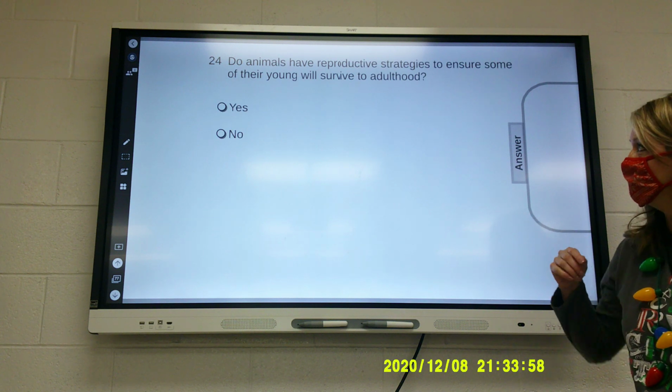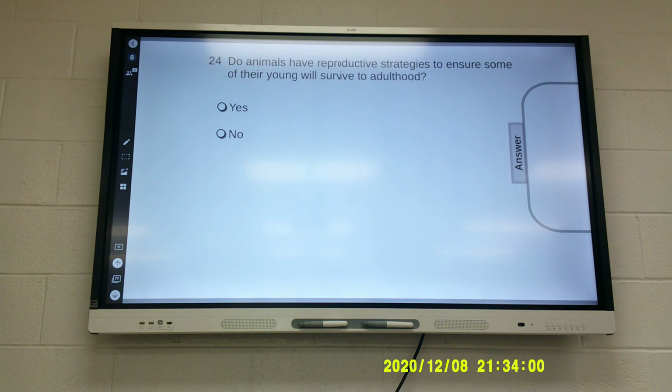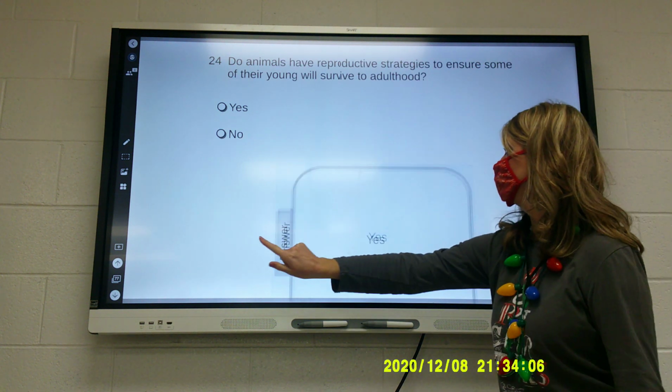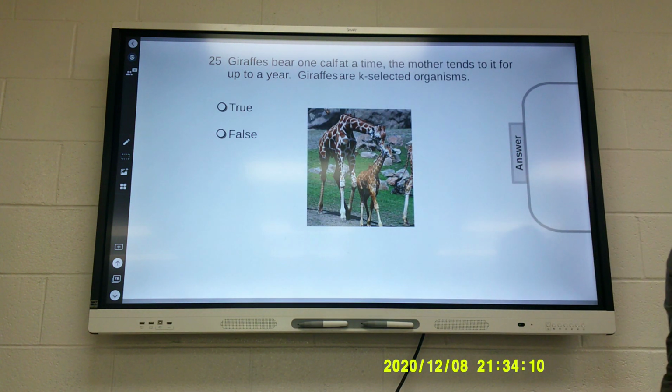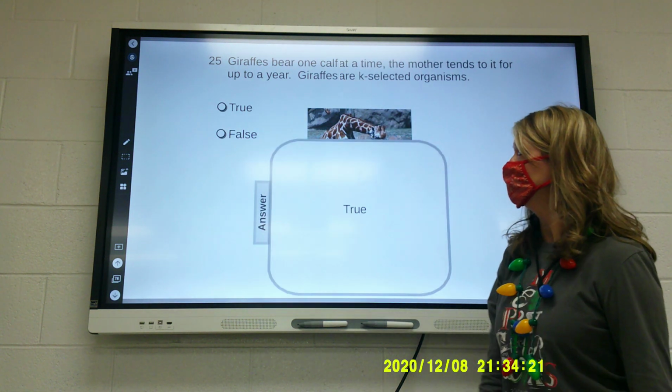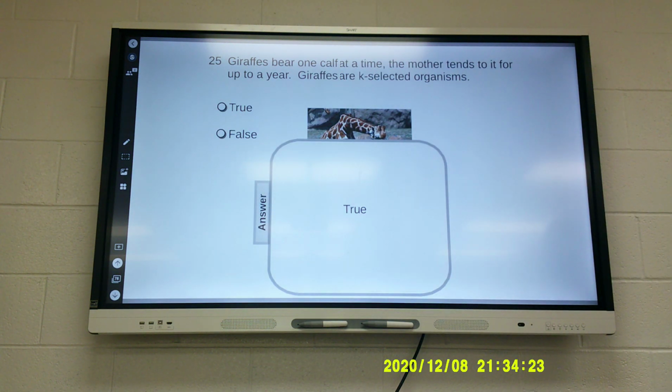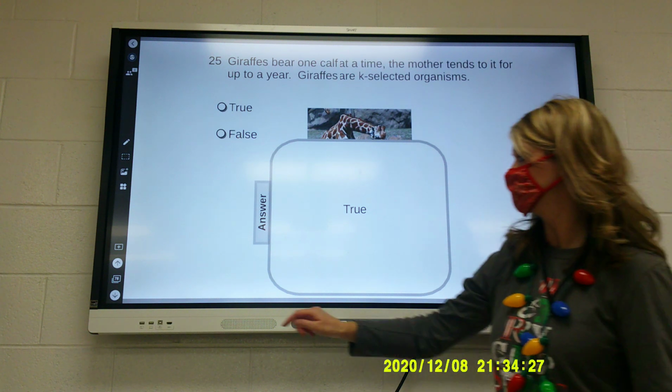Do animals have reproductive strategies to ensure some of their young will survive to adulthood? Yes, they do. Giraffes bear one calf at a time. The mother tends to it for up to a year. Giraffes are K-selected. True or false? False. K-selected is a lot of parental care. R-selected is no parental care.